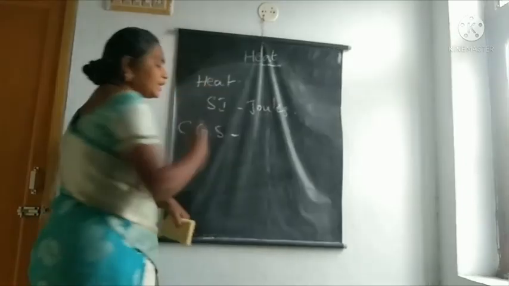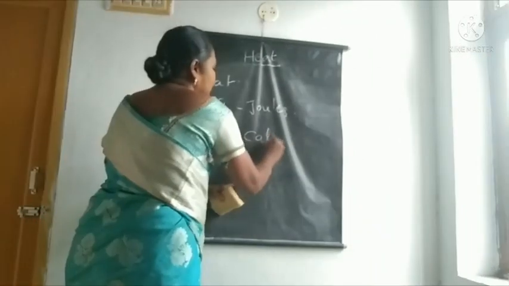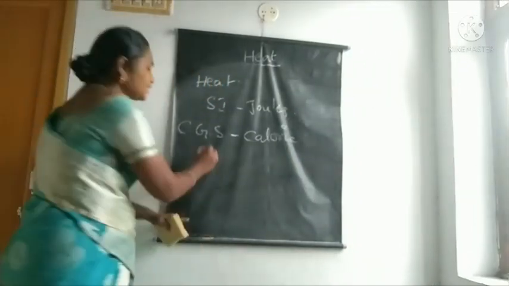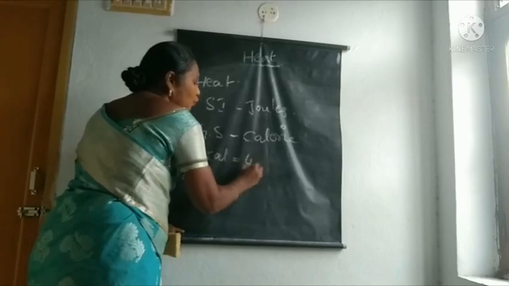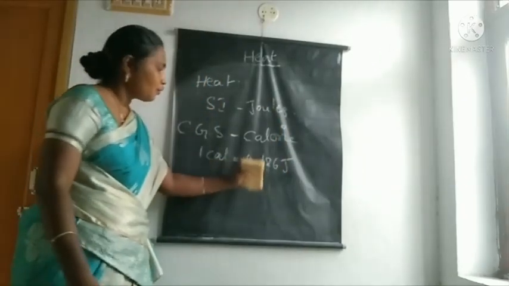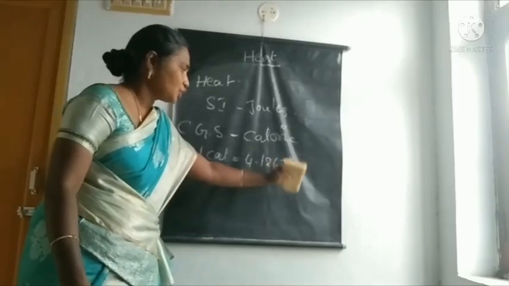The other unit of heat is the calorie. 1 calorie is equal to 4.186 joules.